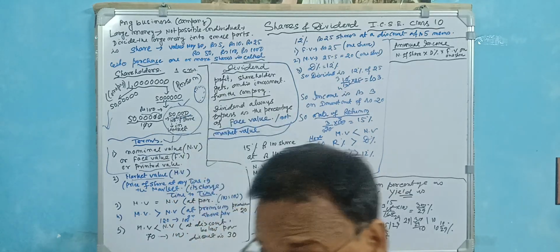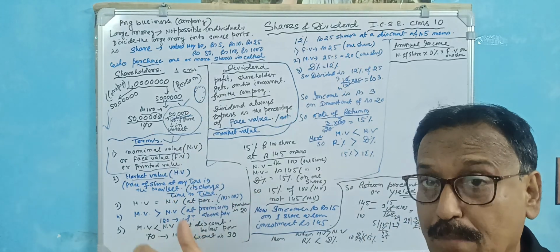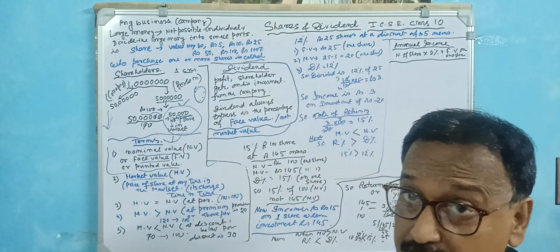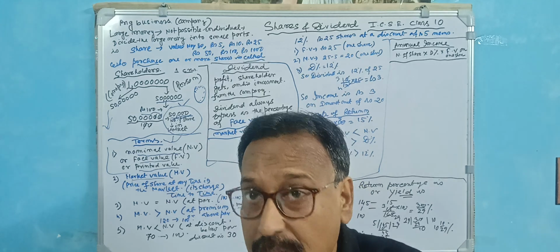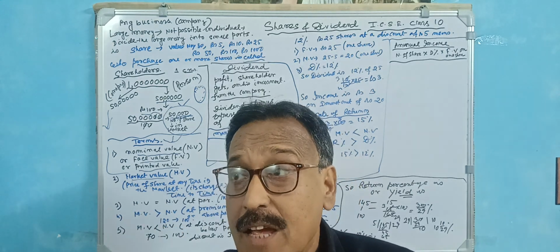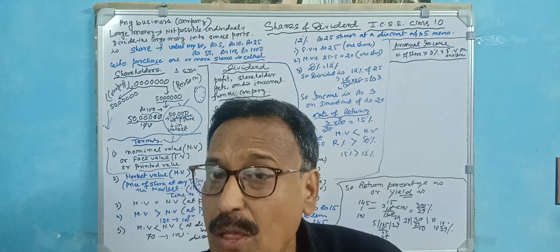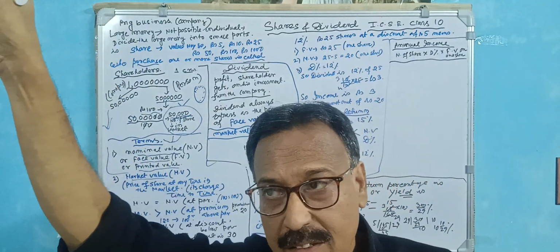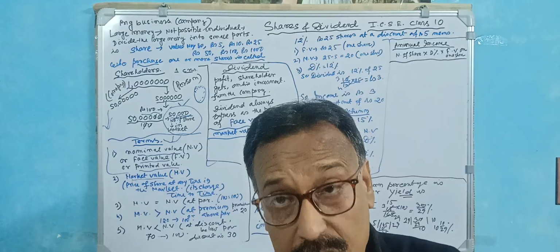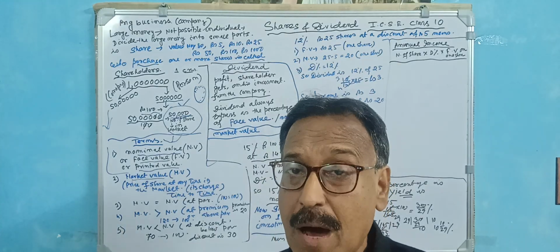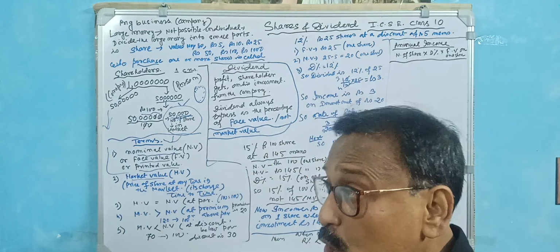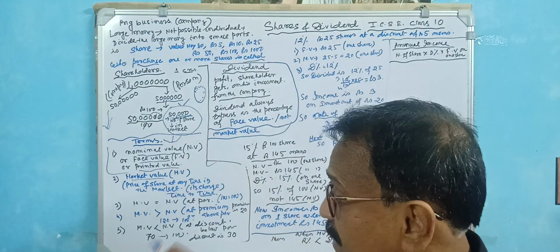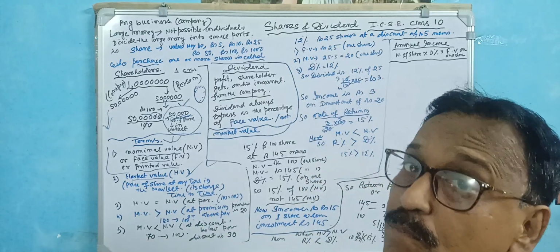As the company grows, the value of the share, the share price, increases or decreases. So what is the price of this particular share now? This is called the market value. The introduced price is 100. This is first introduced, then in the market it goes up and down. So the present value of this particular share in the market is called the market value.